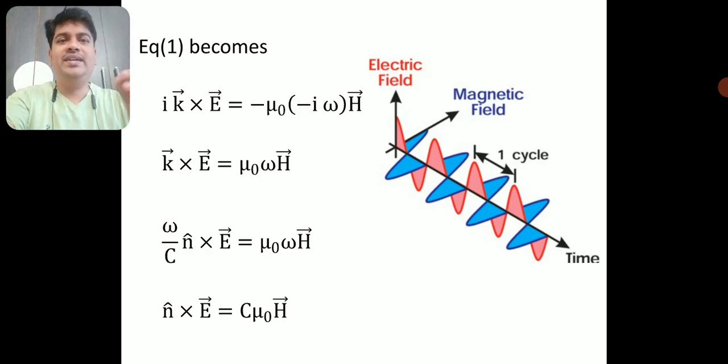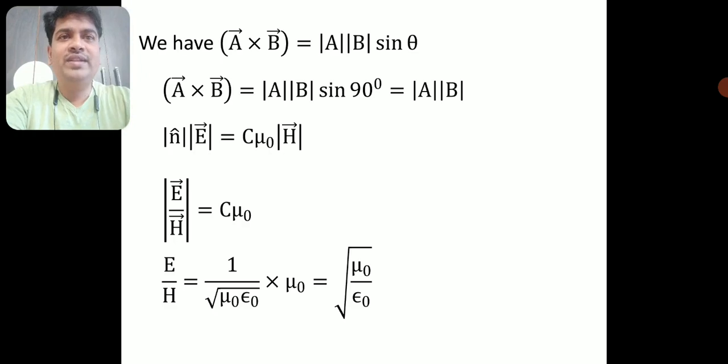Right, n cap cross E is equal to c mu naught H. I will move further. Now I know the cross product of two vectors, A cross B, is the modulus of A and modulus of B and sine of the angle between them.